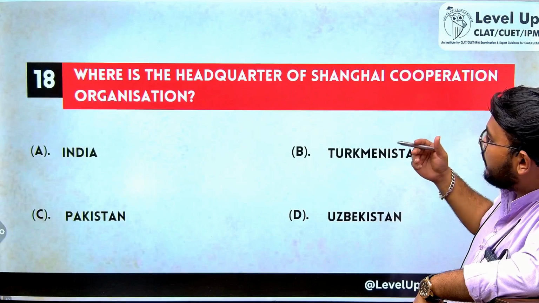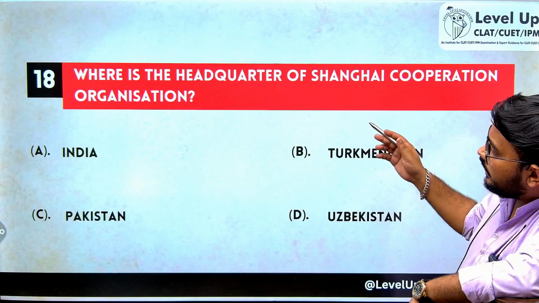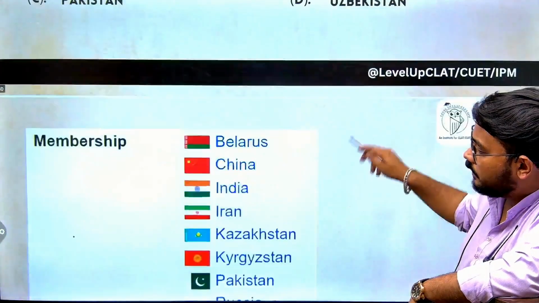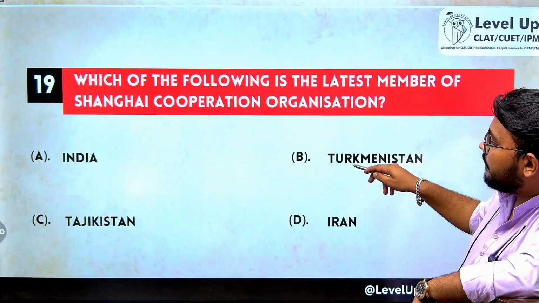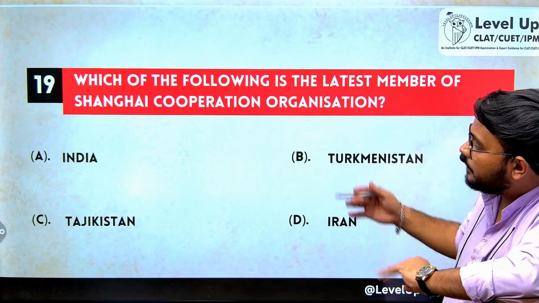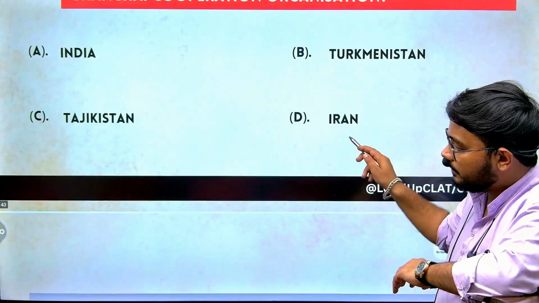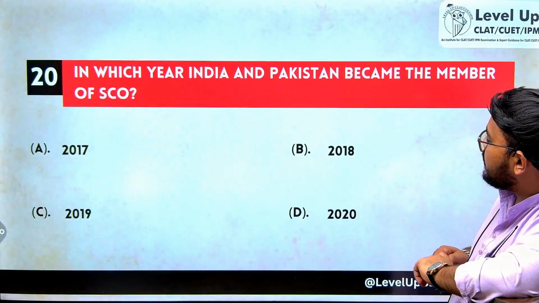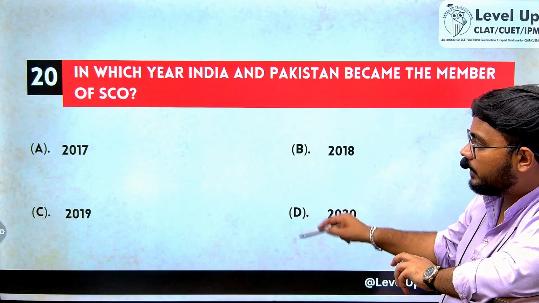Where is the headquarters of Shanghai Cooperation Organization? This is an incorrect question. The headquarters is in Beijing, which means China should be there in the options. Which of the following is the latest member of Shanghai Cooperation Organization? Recently, Iran also became a member of SCO. The answer becomes Iran. The capital of Iran is Tehran. In which year did India and Pakistan become members? India and Pakistan both became members of SCO in the year 2017. So option A is your correct answer.